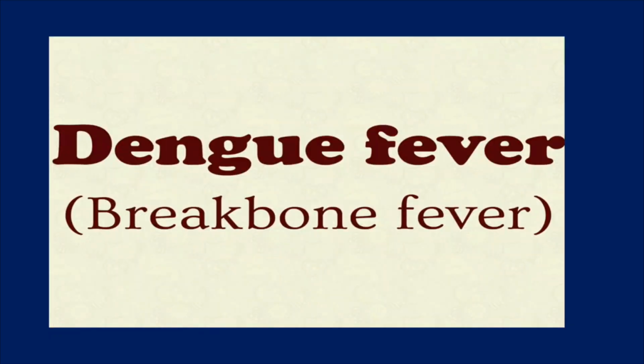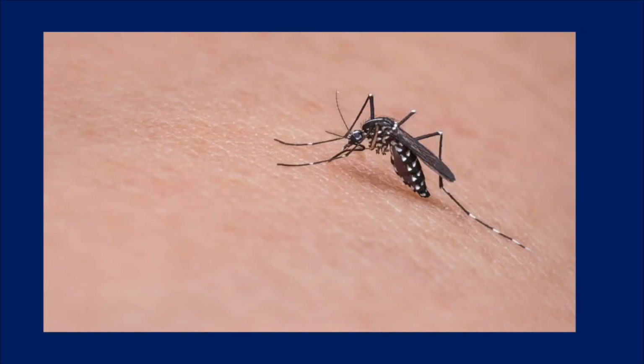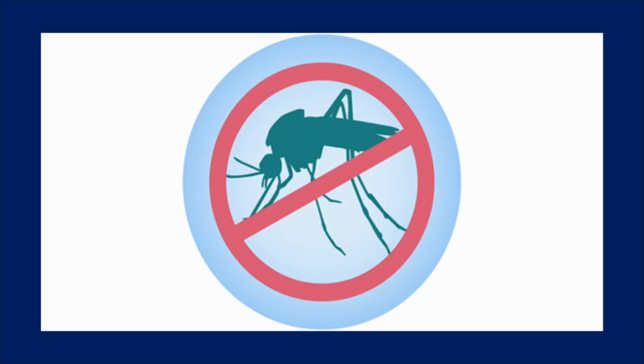Another viral disease is dengue fever. Dengue fever is also called breakbone fever. Dengue is a viral disease transmitted by Aedes aegypti mosquitoes. The disease can be prevented by adopting various methods of controlling the mosquito population.